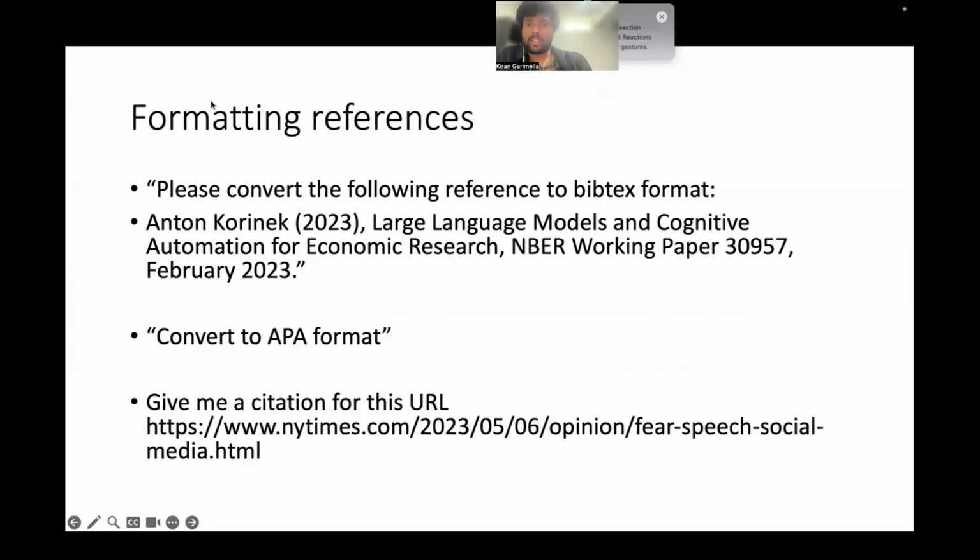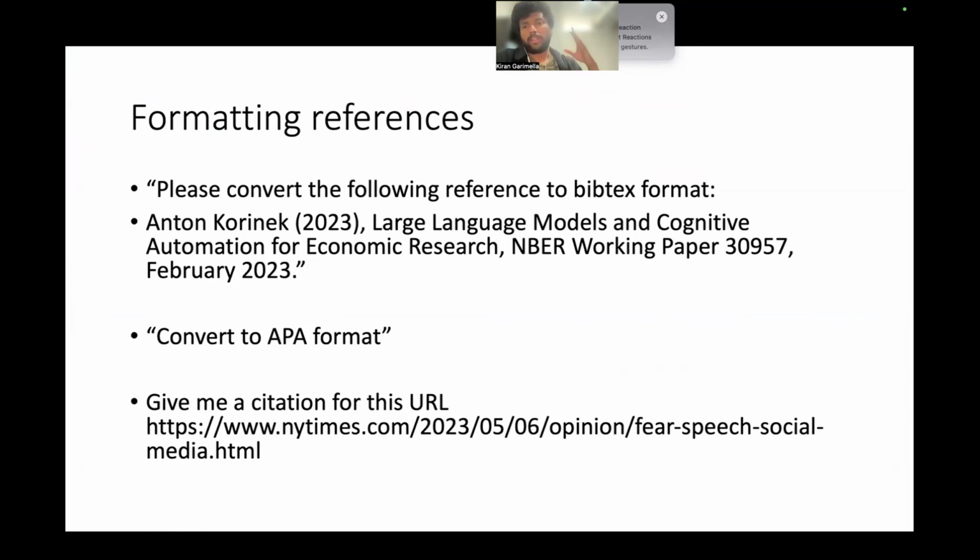Another huge thing that is still a huge waste of time is reference formatting. Some will say, I want APA format. Some will say, I want Chicago format. Some will say, whatever BibTeX format, all of this useless stuff. And this is the huge time saver.